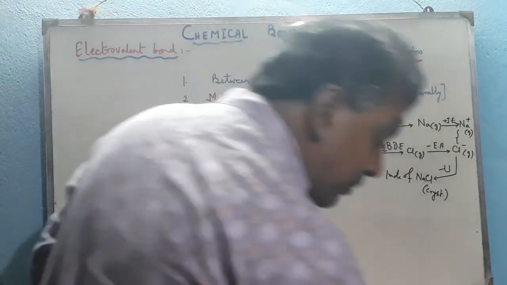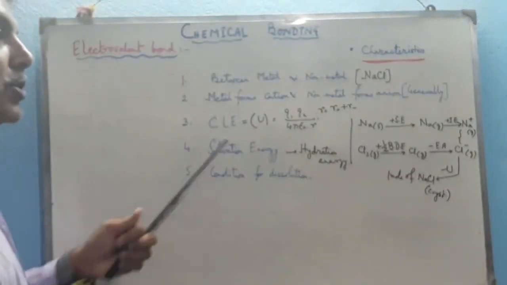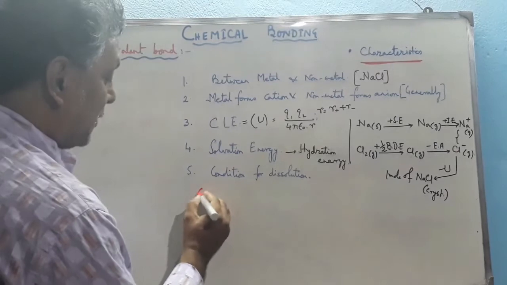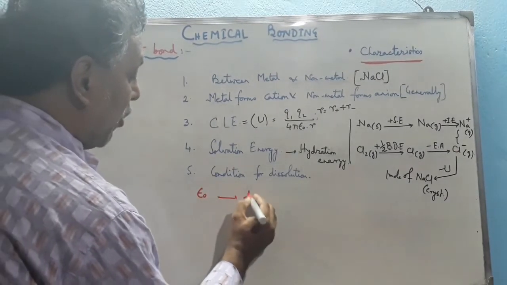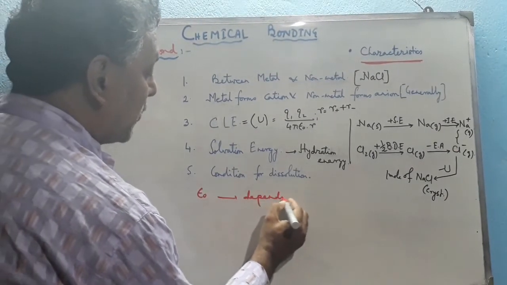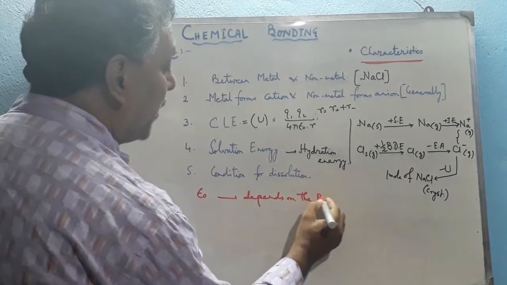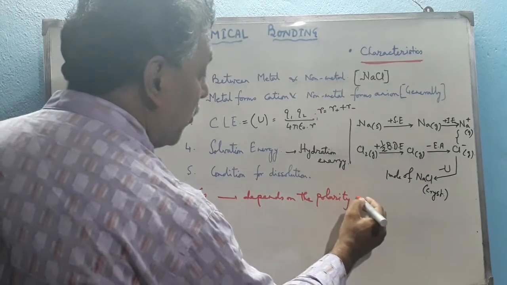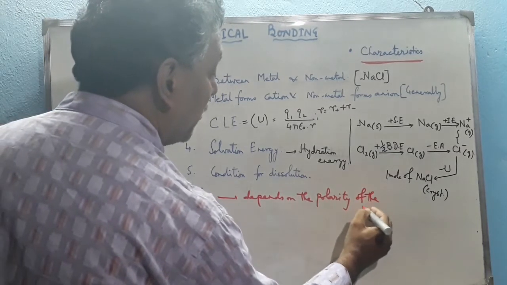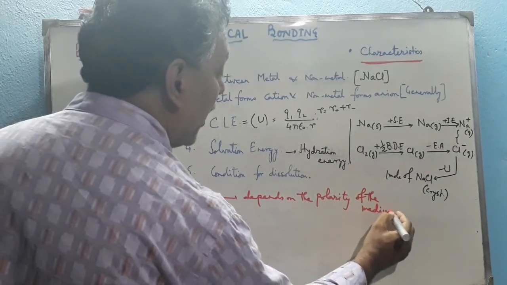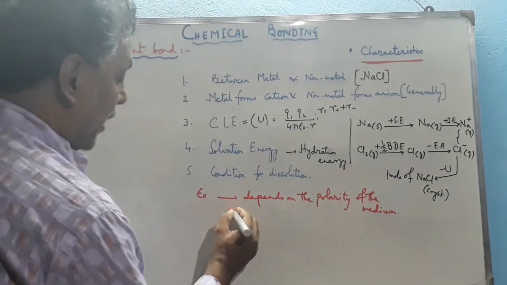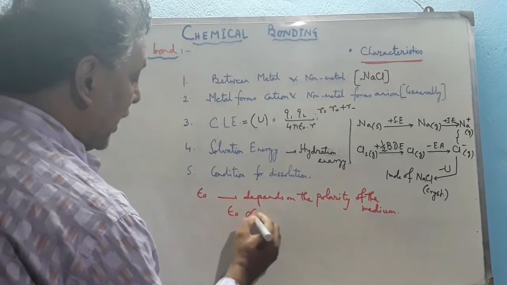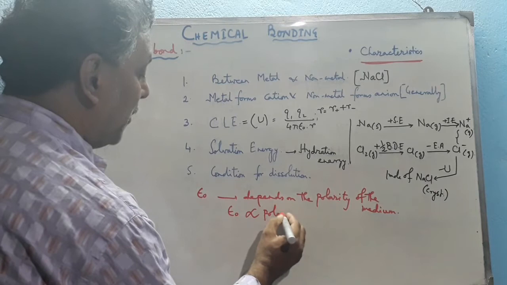How does it depend? Epsilon 0 actually depends on the polarity of the medium. The higher the polarity, the higher will be the epsilon 0 value. That means epsilon 0 is directly proportional to the polarity of the medium.